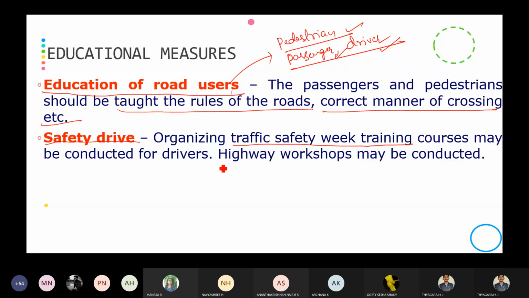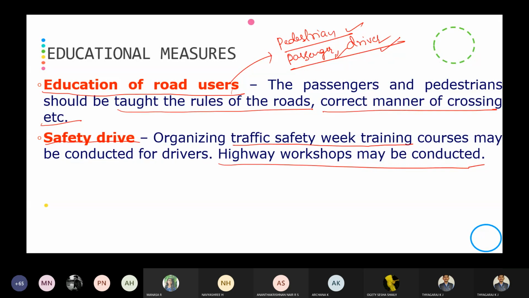And highway workshops may be conducted. Highway workshops means traffic study workshops may be conducted, which will guide the road user to know the rules and regulations of the road and the traffic signs and the signals. So remember, the educational measures mean making the road users, whether a driver, passenger, or pedestrian, educated about the rules and regulations of the road and types of crossing.